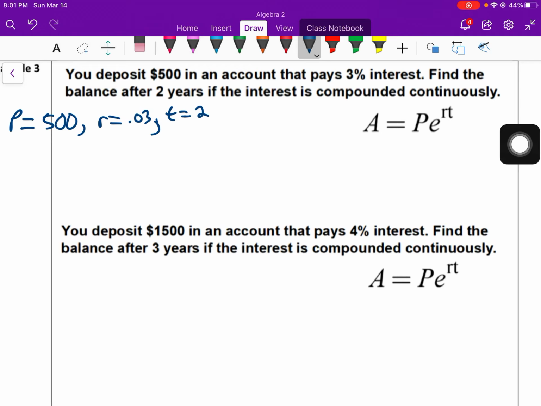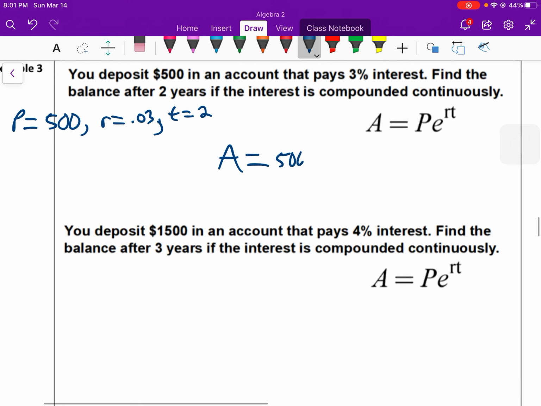So we can find out what our total amount is. So A equals P, so 500 times E raised to R times T in my exponent. R is 0.03 times 2, which is T.